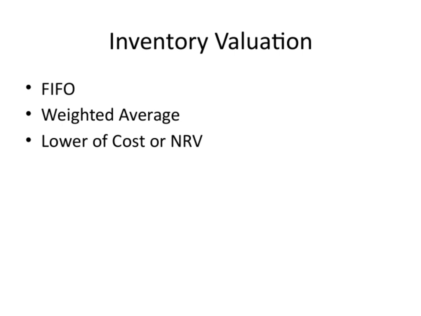Then we have the lower of cost or net realizable value, or NRV. This is more of a conservative approach where we compare the cost of inventory with the estimated selling price minus any costs to sell. We record inventory at the lower of these two values to ensure our financial statements don't overstate assets. All of these methods are crucial because they impact how we report inventory on our financial statements. Choosing the right one depends on the nature of the business and the economic environment. Understanding these valuation techniques helps us ensure accuracy and compliance in our financial reporting.